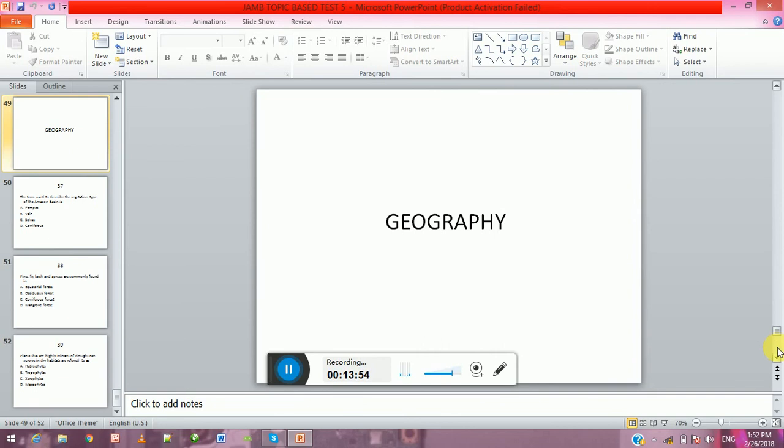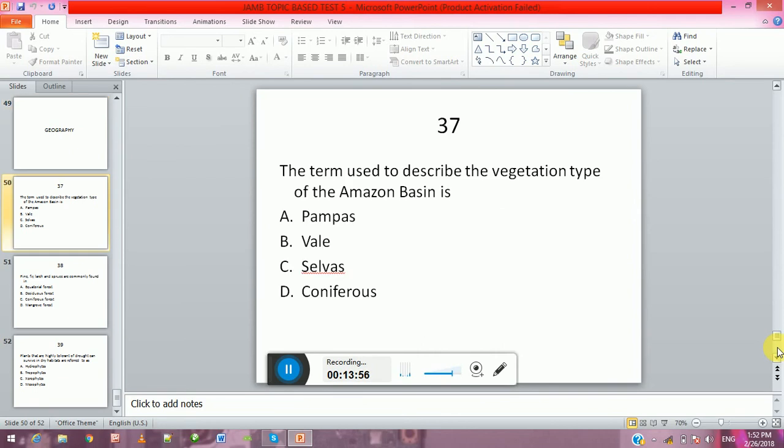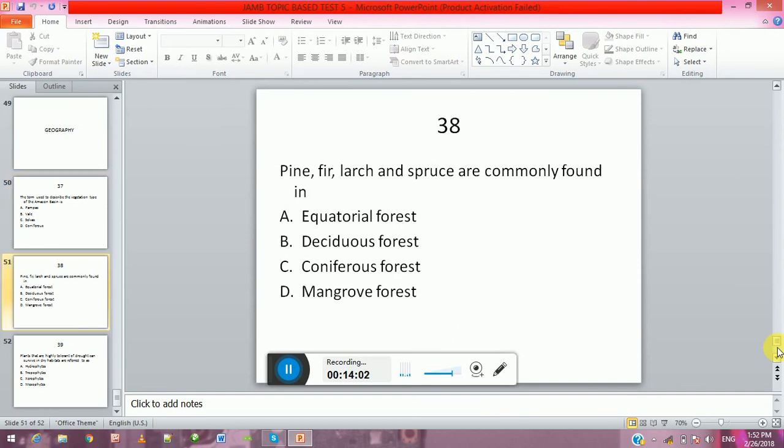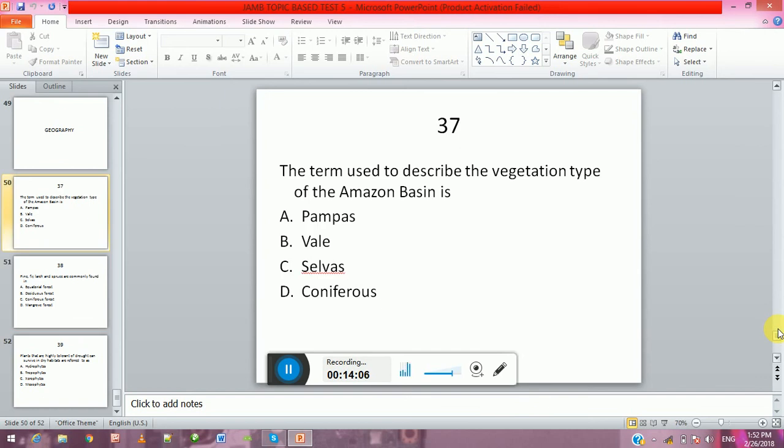Geography. The term used to describe the vegetation type of the Amazon basin is A, pampas, B, vale, C, selvas, D, coniferous.